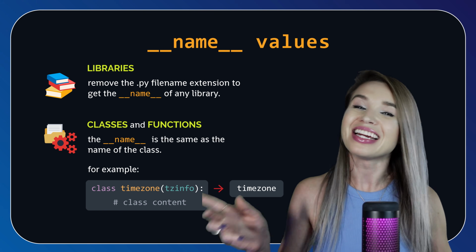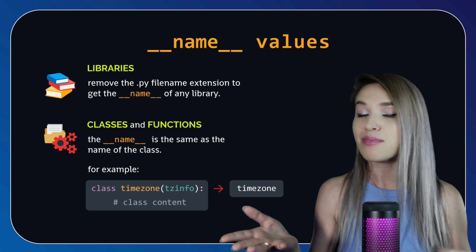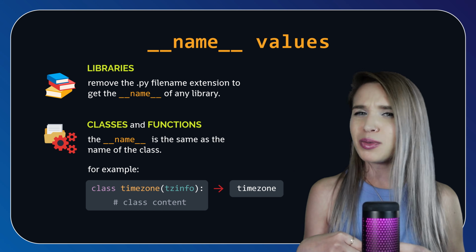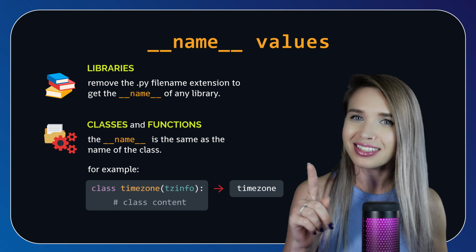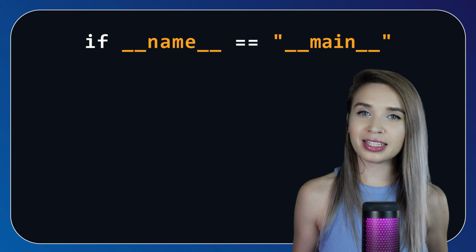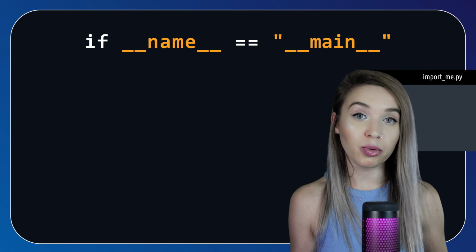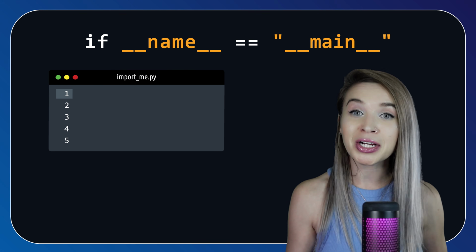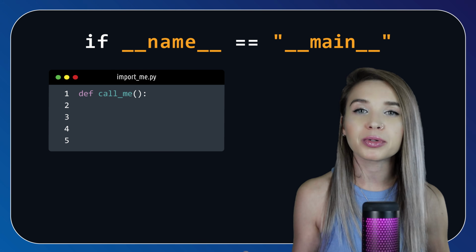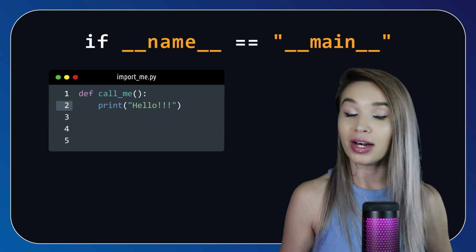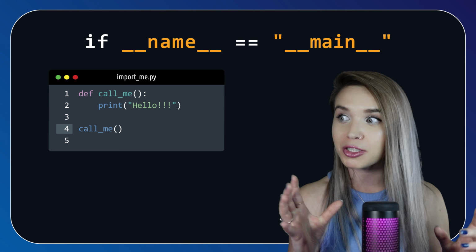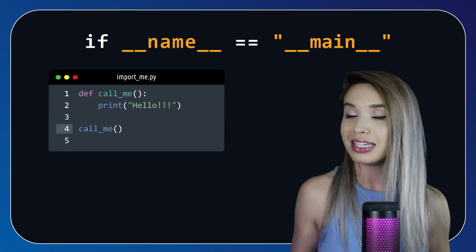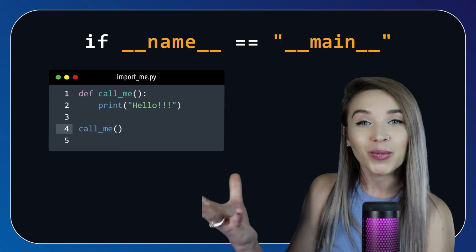So perfect. Now we know exactly what name and main means, but why do we need to check if they match before we run our programs? Let's have a look at an example. So let's say we have a Python file named importme, and it contains a function named callme, which simply prints a short message. Now, at the very end of this file, we also make a call to the callme function because, well, it politely asked us to, so we might as well.